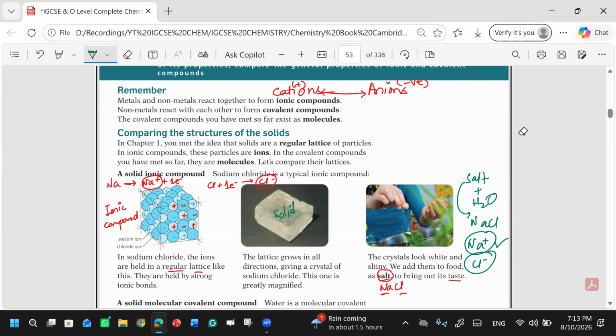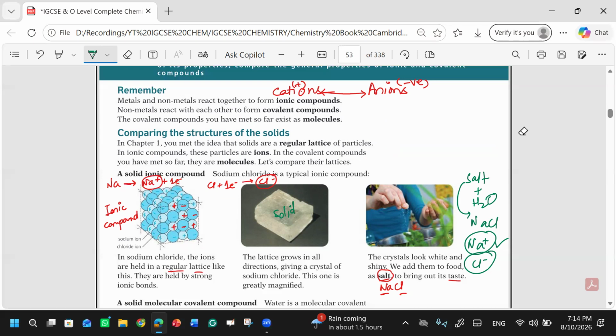Covalent bonds share electrons. Yes, exactly. Which one is stronger? I think ionic compounds, because they have high melting and boiling points. Why do they have high melting and boiling points? It depends on their ions. They can conduct electricity when dissolved in water.